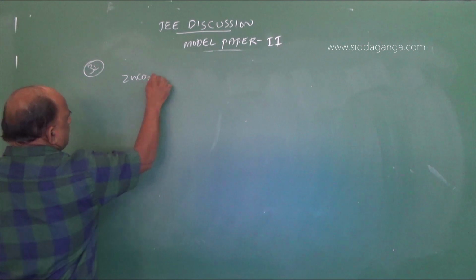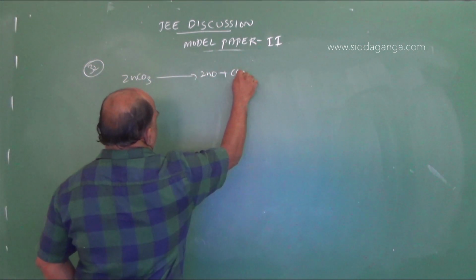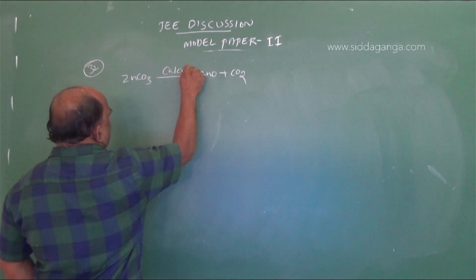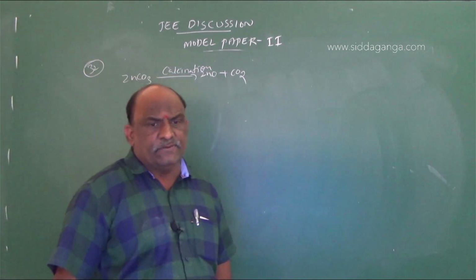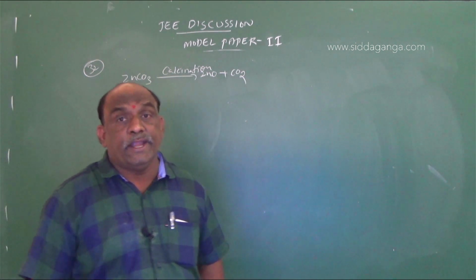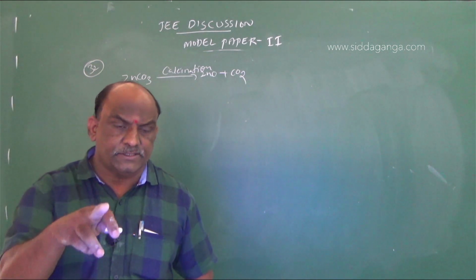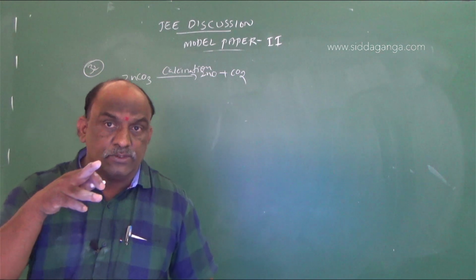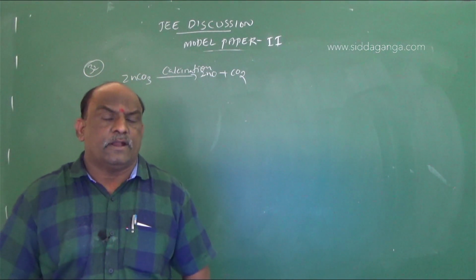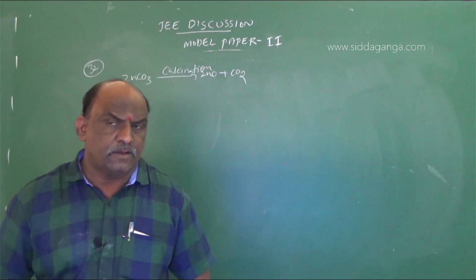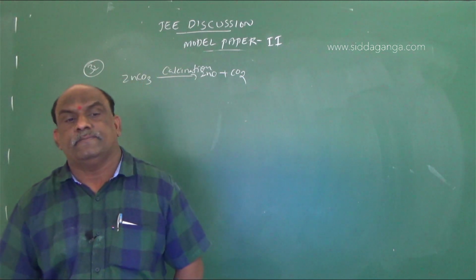ZnCO3 gives rise to ZnO plus CO2. This is called calcination. Calcination is applied for carbonate ores. Carbonate ores undergo calcination. Sulfide ores undergo roasting. Metallurgy compulsory question for entrance. Carbonates undergo calcination, in absence of air. Sulfides undergo roasting, in presence of air.